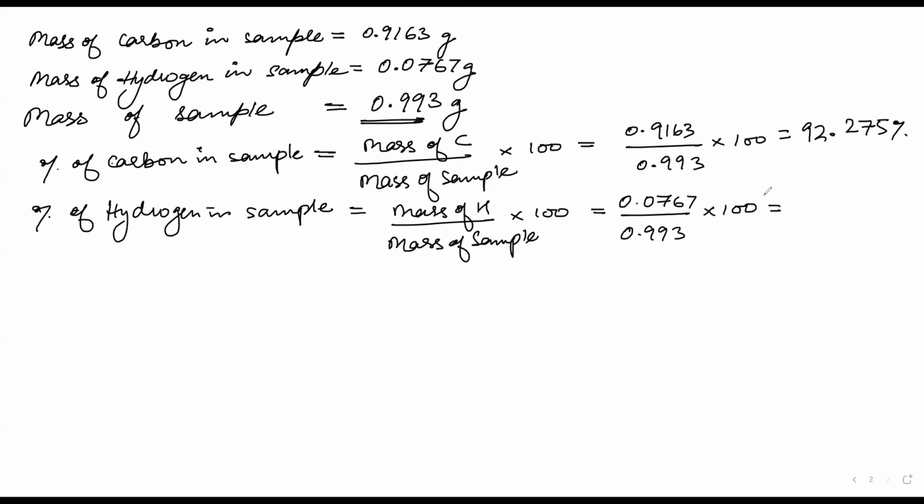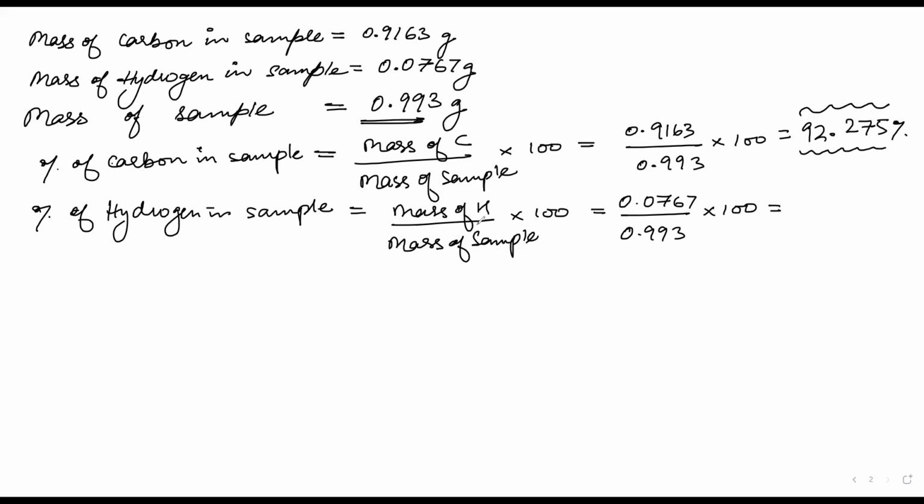Now you will do one thing. You will write all these things in your examination, but you will calculate this as 100 minus 92.275. Why? Because we have already accounted for carbon, and whatever remains will be hydrogen. Isn't that right, guys? Yes, sir.